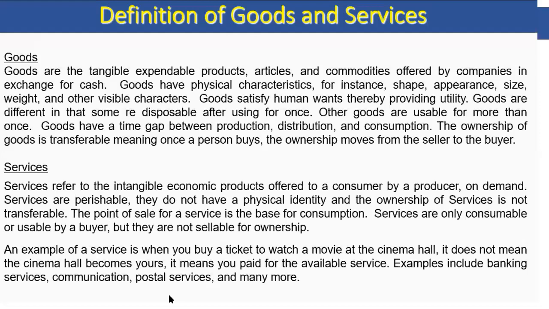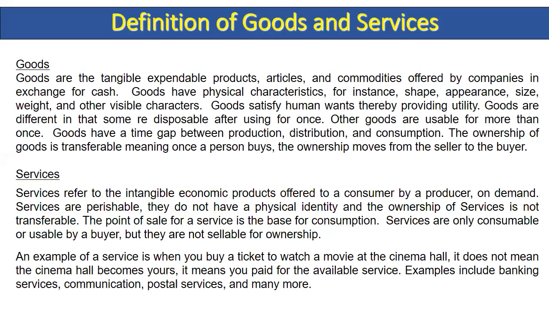Goods are the tangible, expendable products, articles and commodities offered by companies in exchange for cash. Goods have physical characteristics, for instance shape, appearance, size, weight, and other visible characters. Goods satisfy human wants, thereby providing utility. Goods are different in that some are disposable after using once, while other goods are usable more than once.